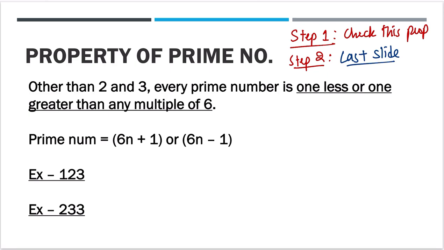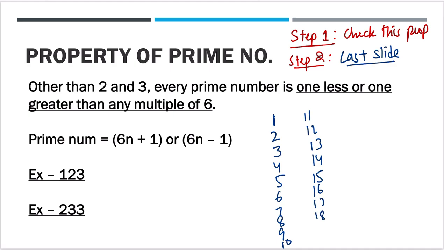What is this property? See, if I write 1 2 3 4 5 6 7 8 9 10 11 12 13 14 15 ... 19 20, right? Now what are the prime numbers? 2 3 5 7 11 13, then again 17 19 and so on.